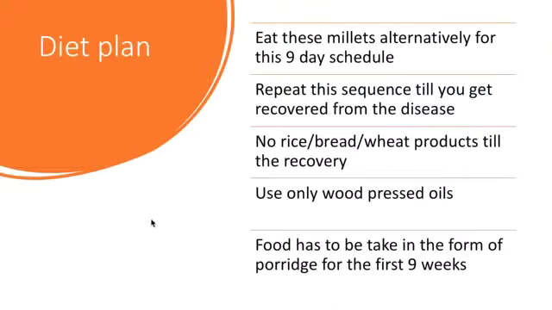No rice, no bread, no wheat products till the recovery. Use only wood pressed oils or bull driven oils. Food has to be taken in the form of porridge for the first 9 weeks. For the first 9 weeks you have to make millet porridge, and you have to eat it.